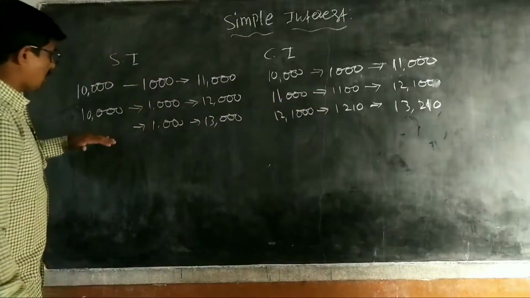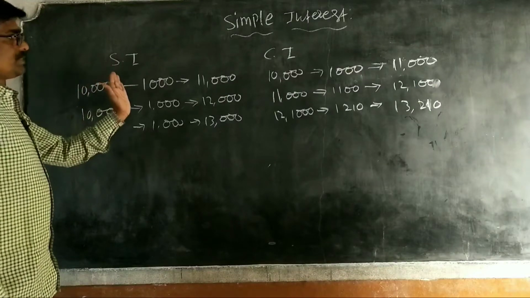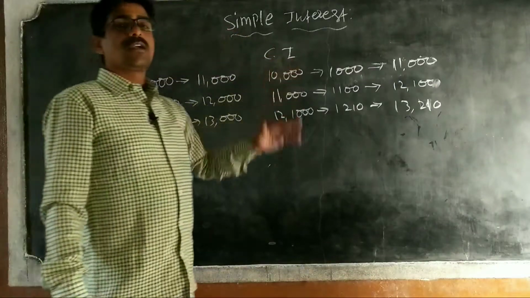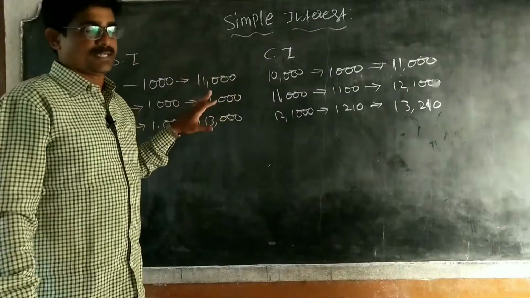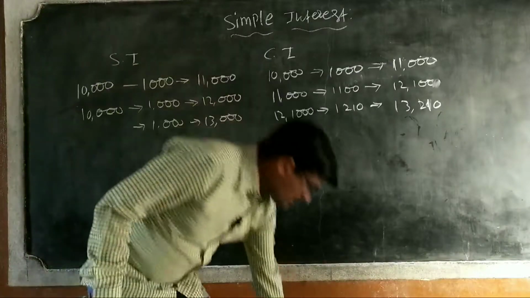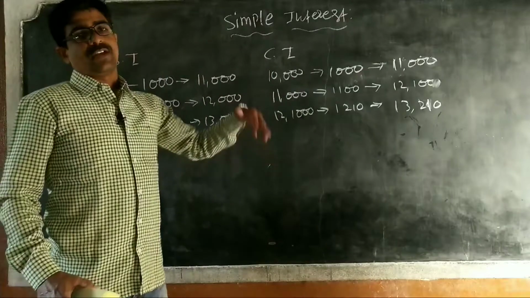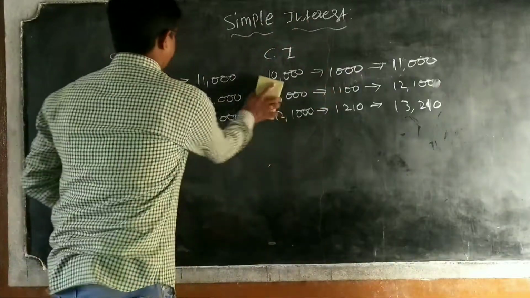Here principal is always the same. This is simple interest. This is compound interest. Now we are going for only simple interest. We will take compound interest in the next class.